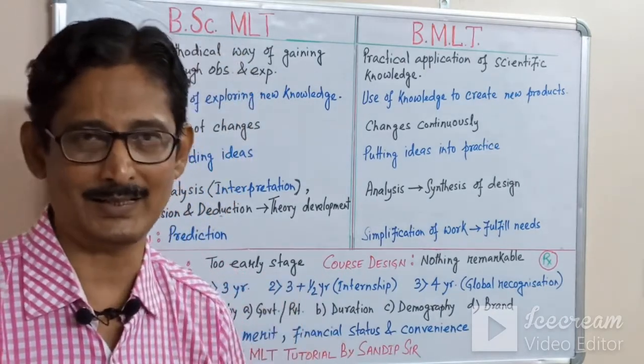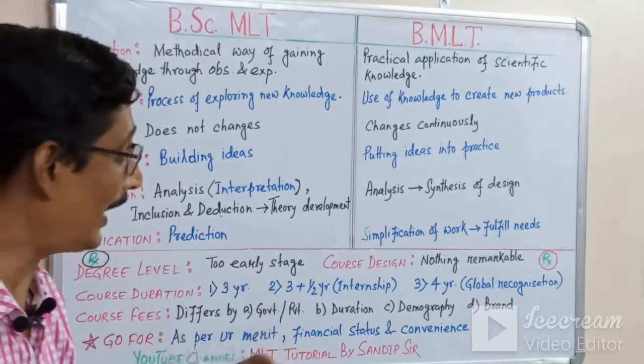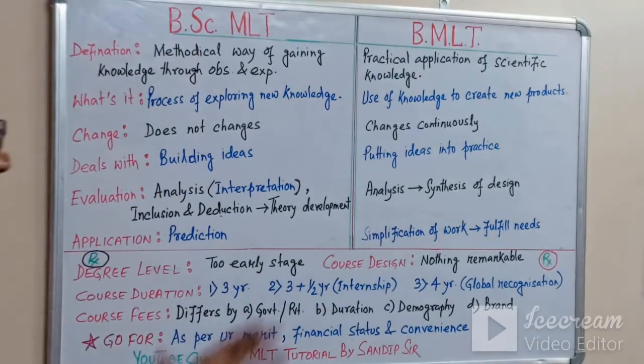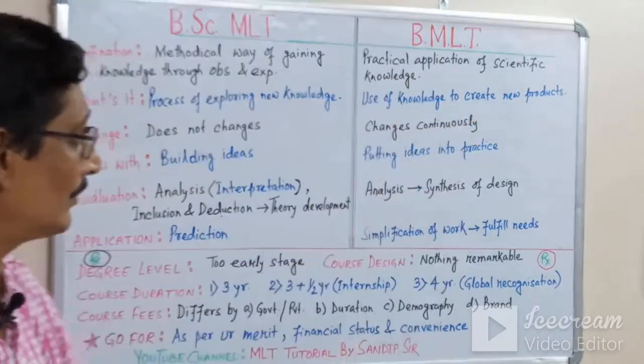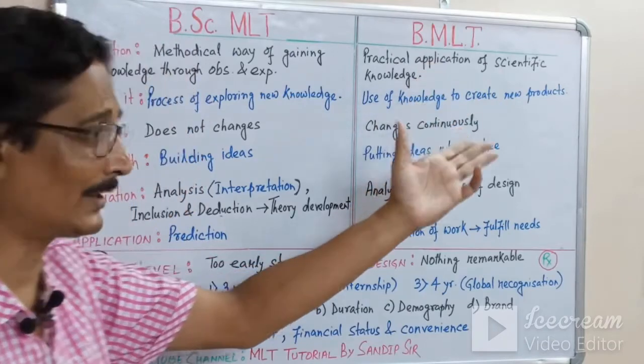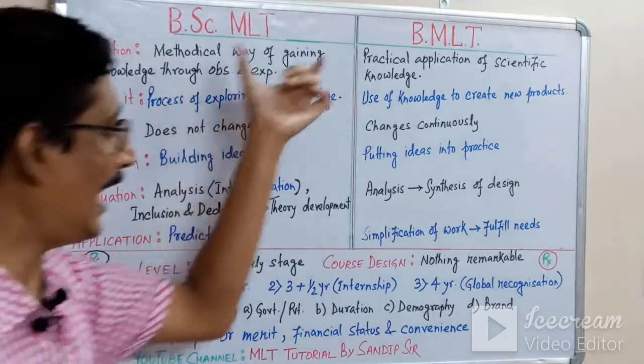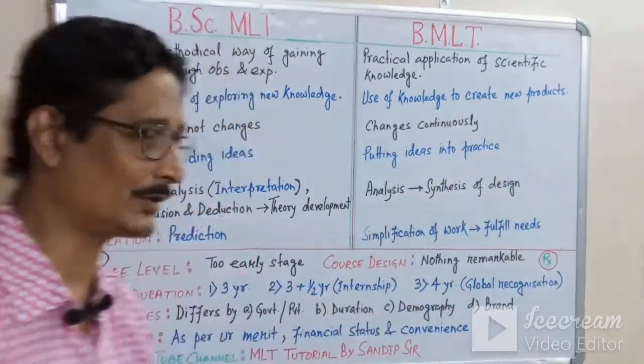By observing nature, through some type of experiment, ideas are built by science. Whereas technology is the practical application of scientific knowledge. Whatever knowledge is acquired by science is applied by technology.